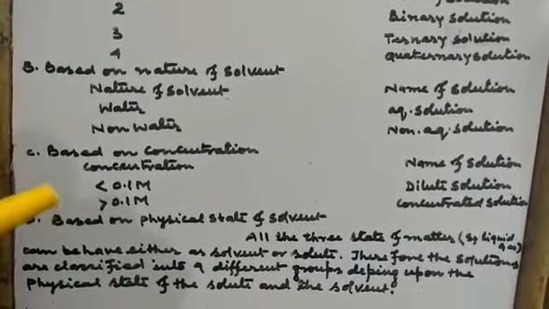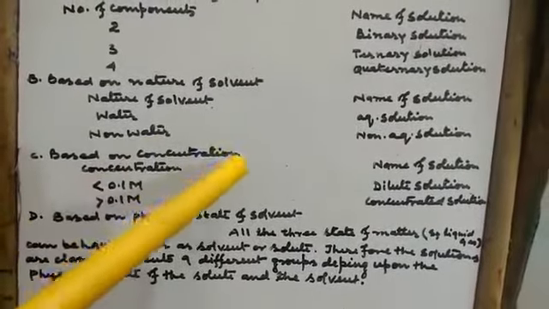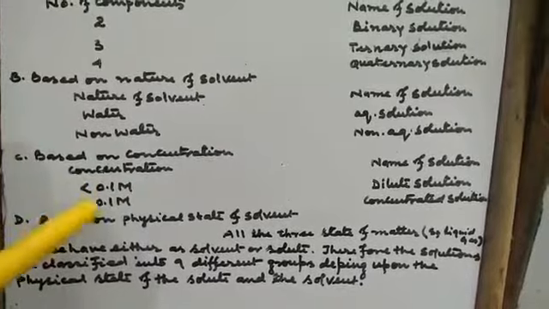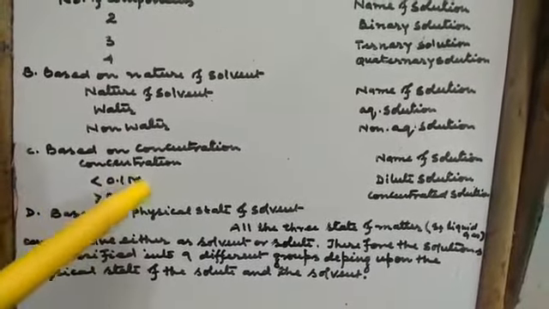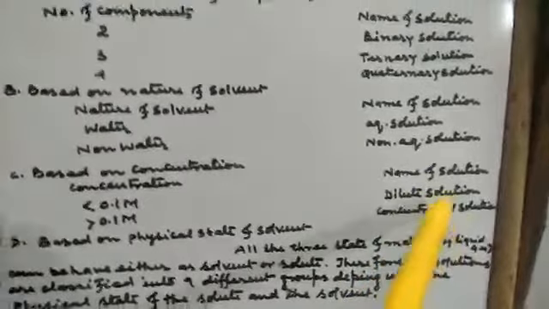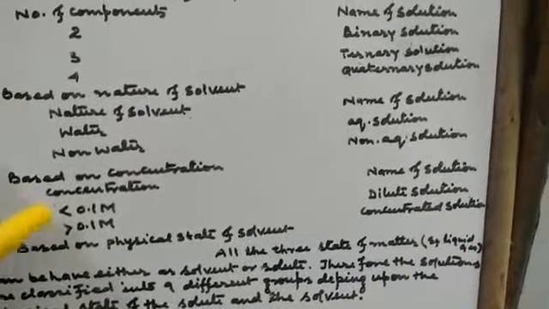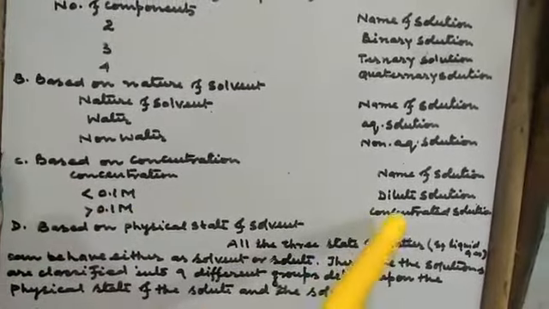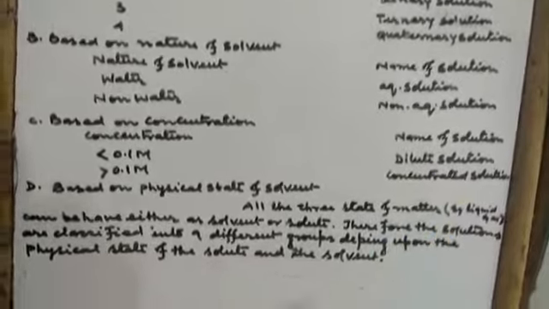Now, the third classification is based on concentration. When the concentration of solution is less than 0.1 M, that is molar, the name of the solution will be dilute solution. When the concentration of solution is greater than 0.1 M, then the solution will be concentrated solution.